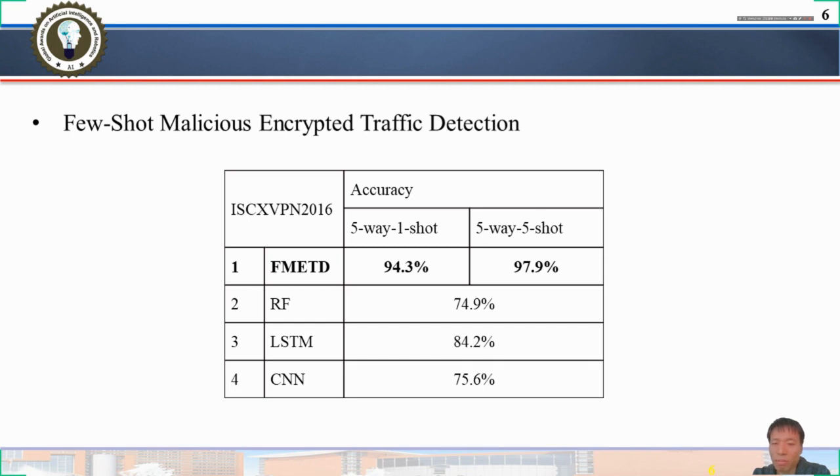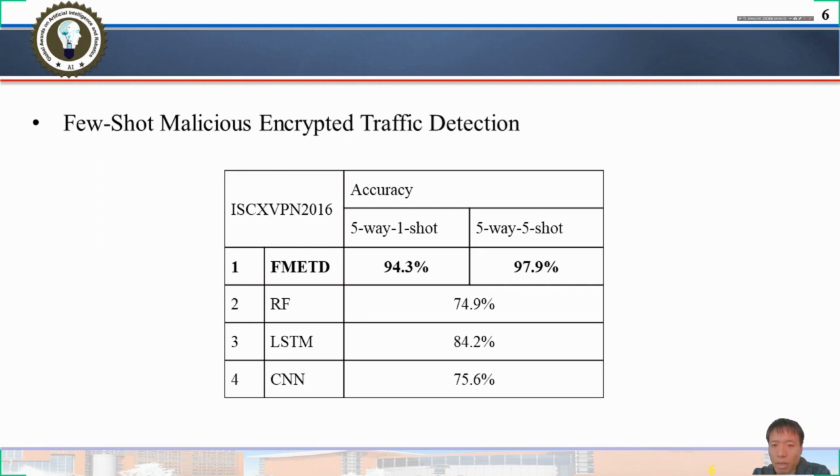First, we did the experiments in the 1-shot and 5-shot settings on the ISCX VPN 2016 dataset. For the 20 classes of traffic data, we randomly selected 12 classes as the support set, 4 classes as the validation set, and the remaining 4 classes as the test set. Each class contains 20 grayscale images.